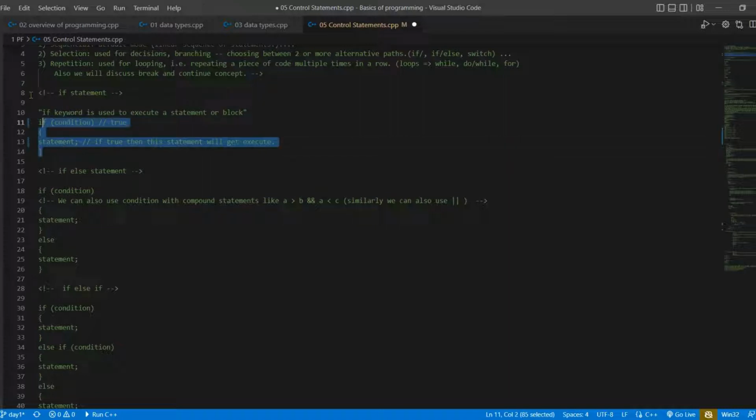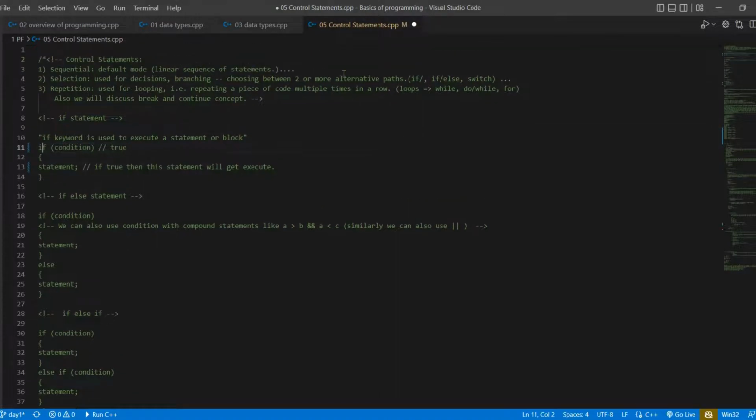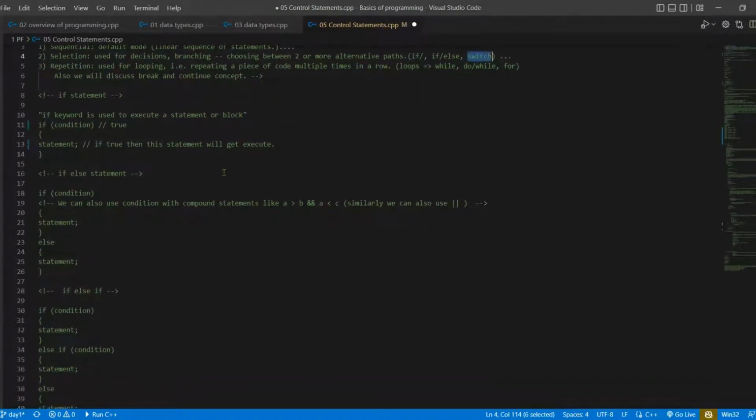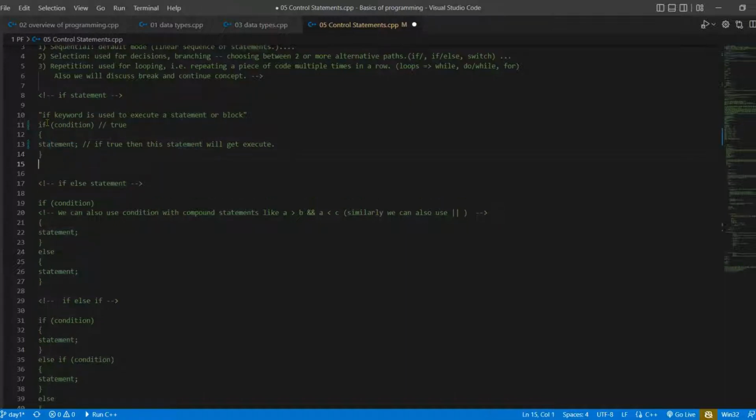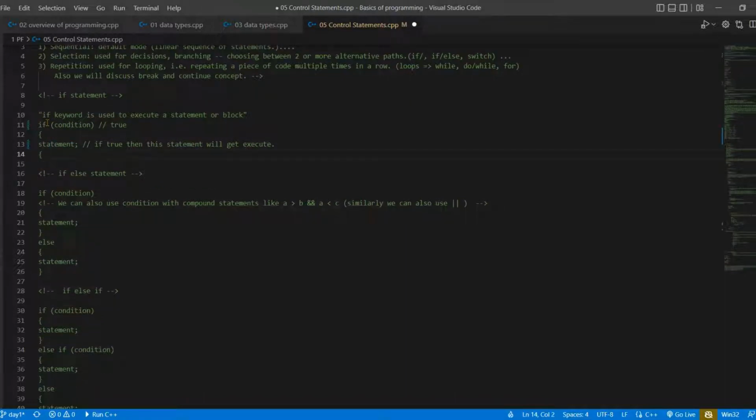This is actually the simple if. We discuss simple if, then we have if else, and then we have the switch statement. We are going to cover all of these, but here I am discussing simple if. Here we put our condition, and here is the statement that we want to execute after that condition says true. If the condition gets false, then this statement will not get executed, and the remaining part of the program will execute.